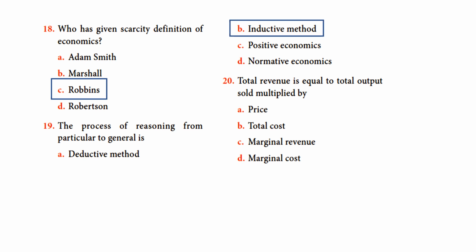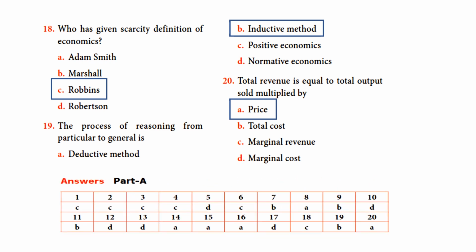And the process of reasoning from particular to general is the inductive method, concerned with particular facts. Total revenue is equal to total output sold multiplied by price. Total revenue is equal to total output sold multiplied by dash. So the answers are given in your book. Just don't look at the answers and mark them. You have to read the question, understand it, and then mark the answers. And you have to learn this, okay?